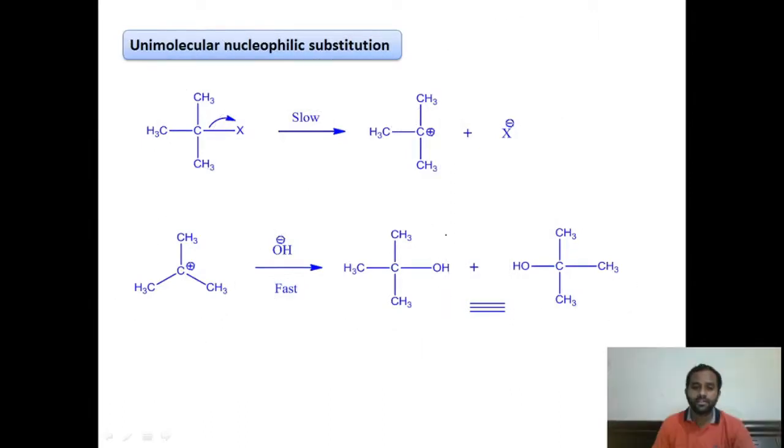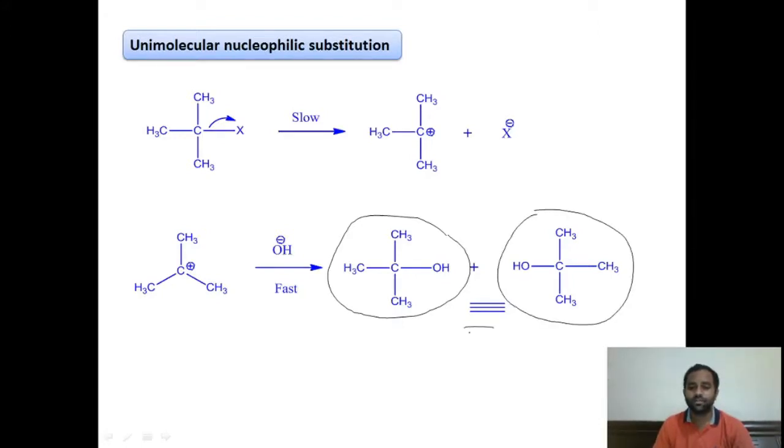Right? Here I have told you that these two compounds are formed in the SN1 mechanism, and these two compounds are equivalent to one another. That is, these two are homomers. What are homomers? Those which are superimposable on one another.